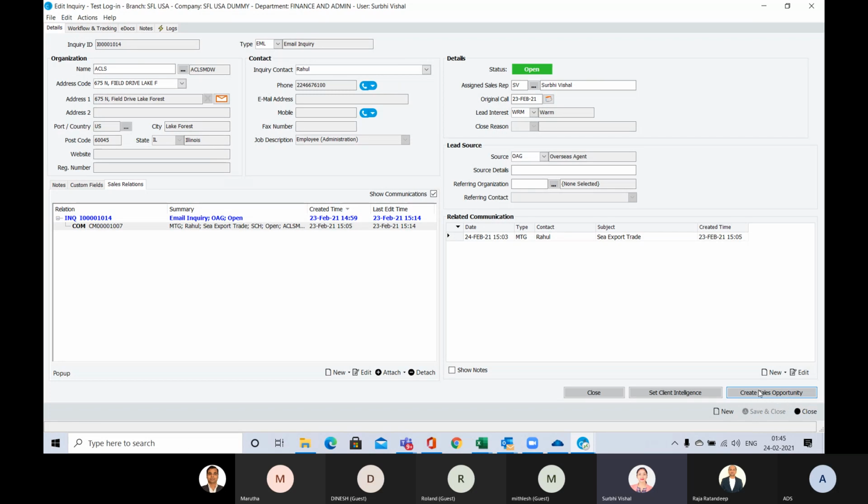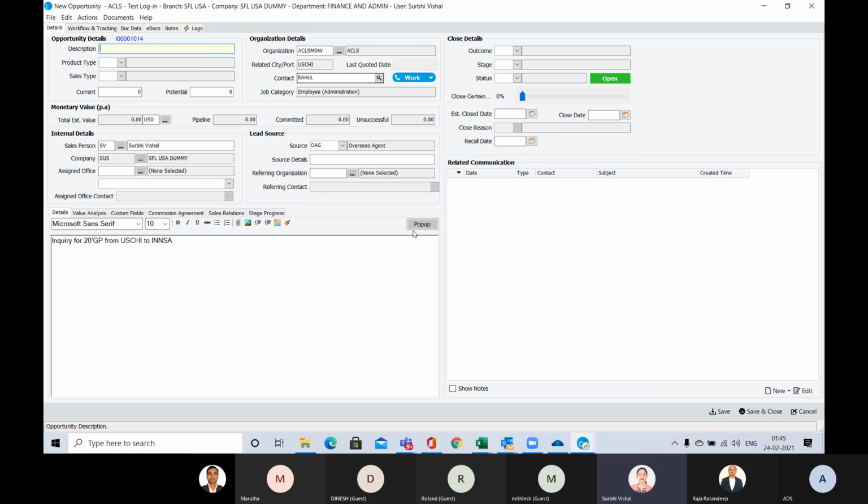Now you see that this inquiry is linked to so many of the modules. So I will create one opportunity, and it will ask me whether to create the inquiry into a new opportunity. Yes. And it will take me to the opportunity page. Understood till here?